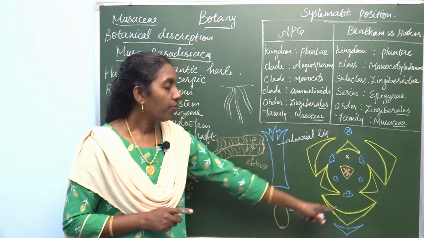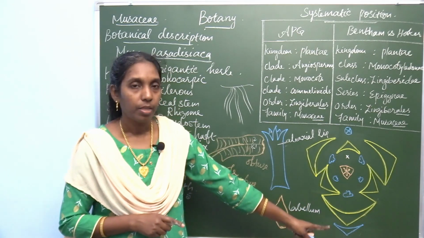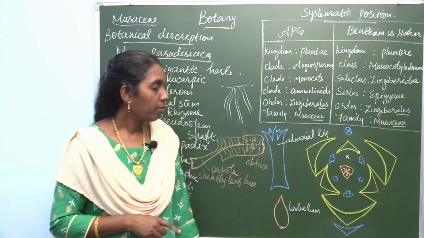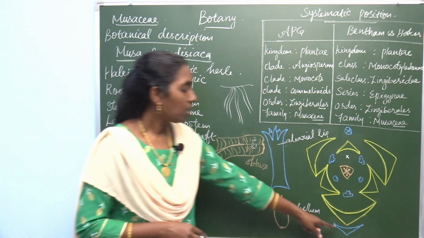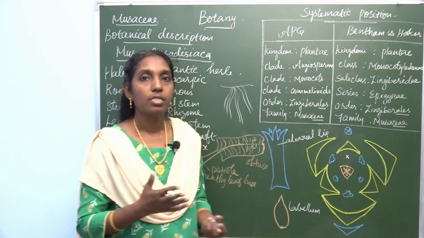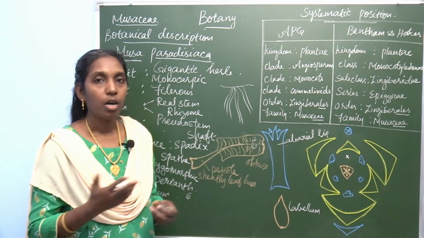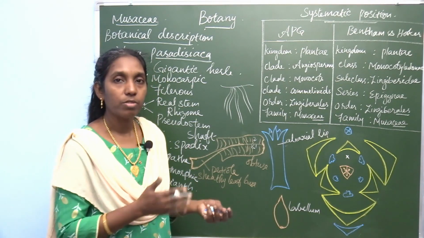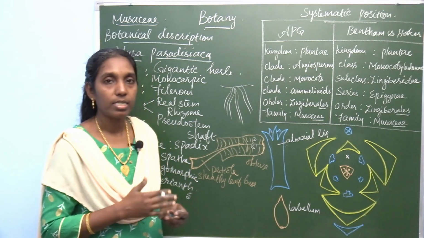Now, you write about the floral formula. Look at the floral diagram and write the floral formula. Start from here. In this flower, it is unisexual or bisexual, because bisexual as well as unisexual flowers are present.